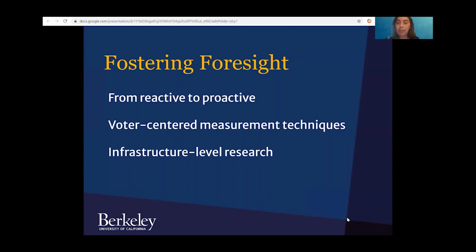Previously, the research community has been primarily in a reactive position of finding and fixing data voids or correcting individual pieces of misinformation. My work helps shift our thinking to consider the interaction effects of technology platforms and existing online election information. This shift helps us better understand the online election information ecosystem, develop voter-centered measurement techniques, and considers the ways that we can be proactive about developing a robust online information infrastructure.